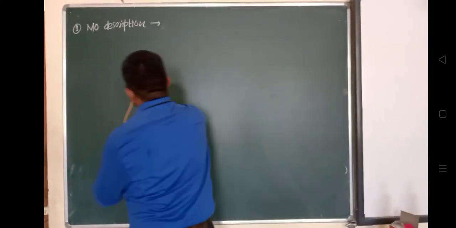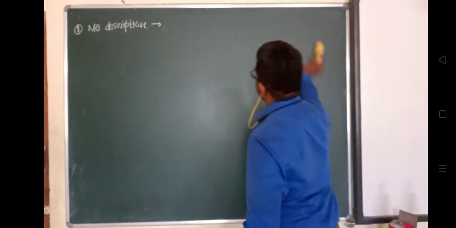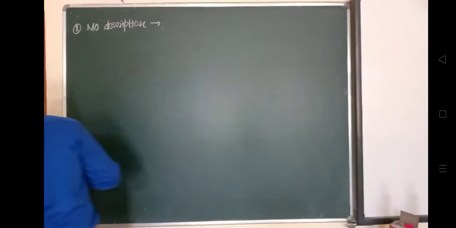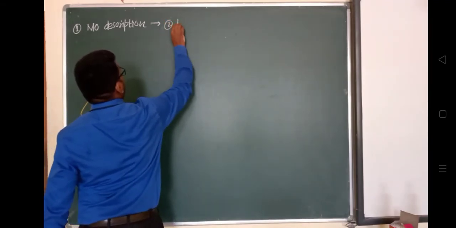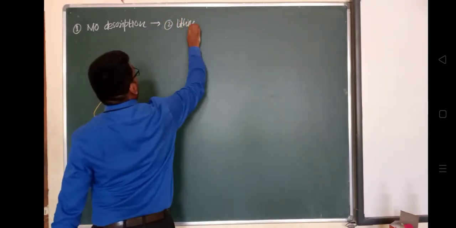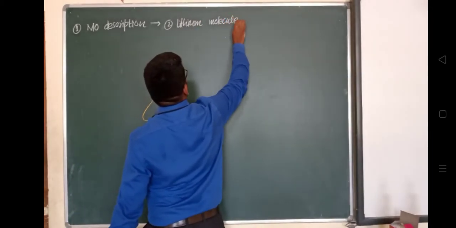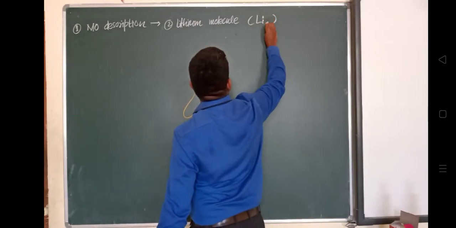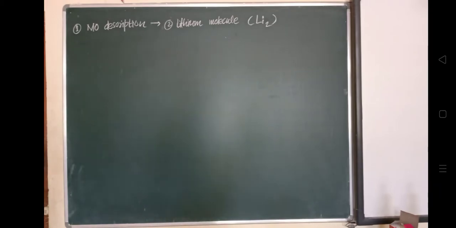Next, another molecule, the second molecule, that is the lithium molecule. Molecular description of a lithium molecule. Okay, second one, lithium molecule. The atomic molecule is Li2. It will form from two lithium atoms.